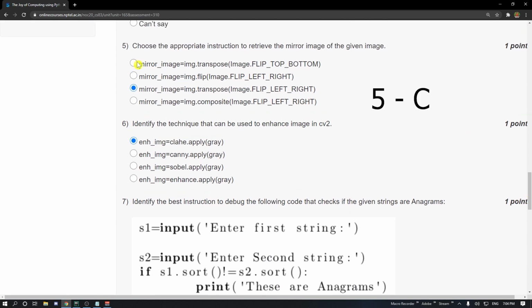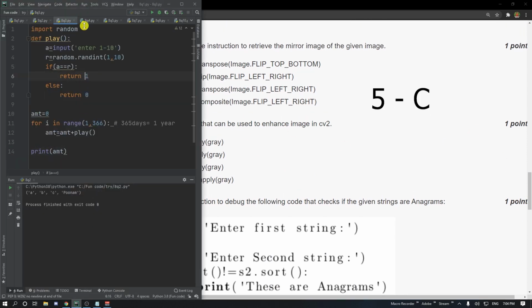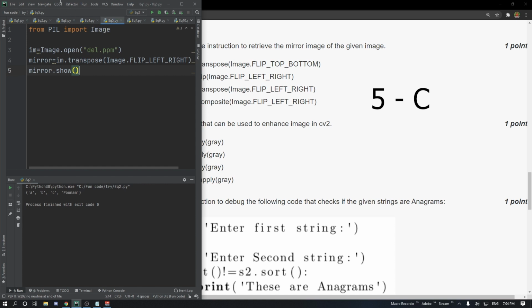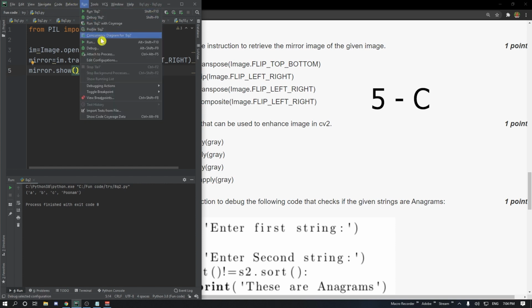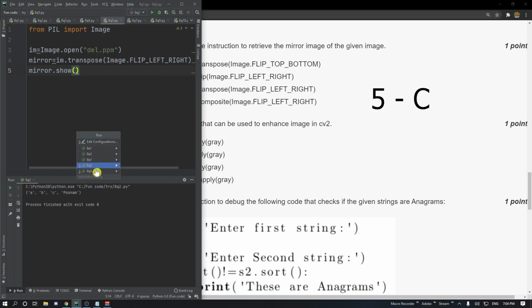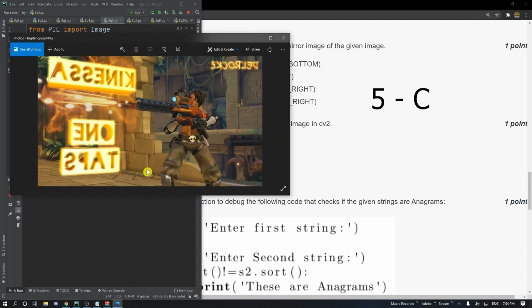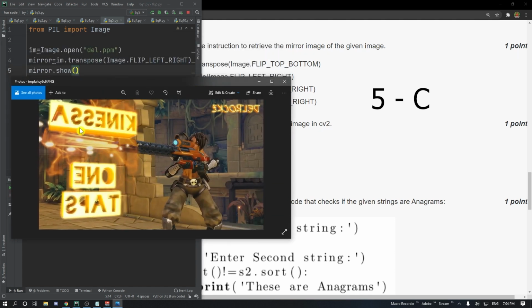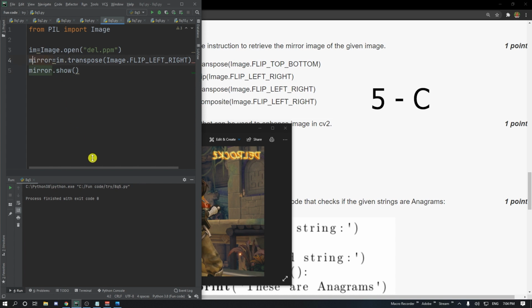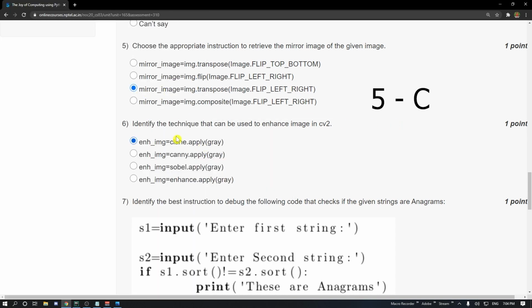For question number 5, this is the thumbnail from my previous videos. As you can see, the image is mirrored. You can see the text is mirrored. So the answer is mirror equal to im.transpose image.FLIP_LEFT_RIGHT. That is option C.